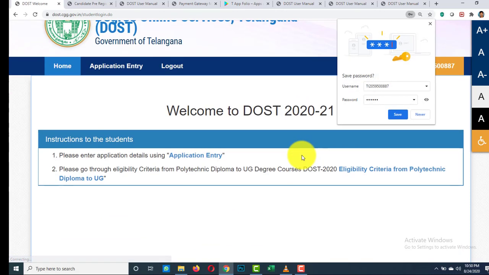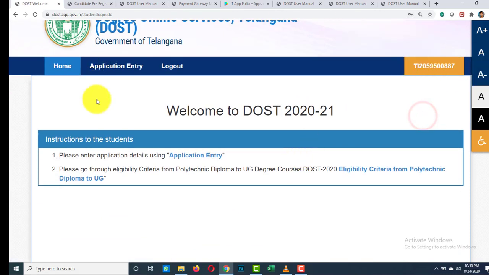See, it opens a landing page. In this you have application entry option. See, basically you have web options and print application option also, but the web options are not yet enabled. The web options are enabled from 29th August 2020 onwards. See, now we have application entry option. Click on this option.